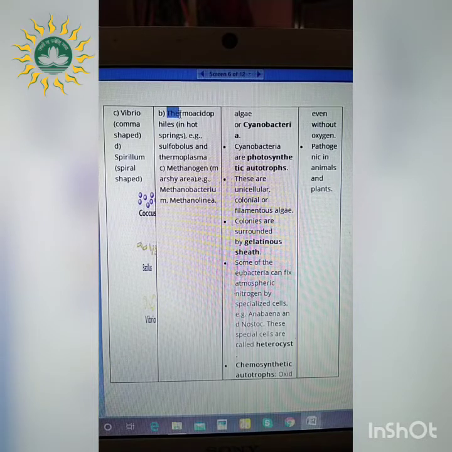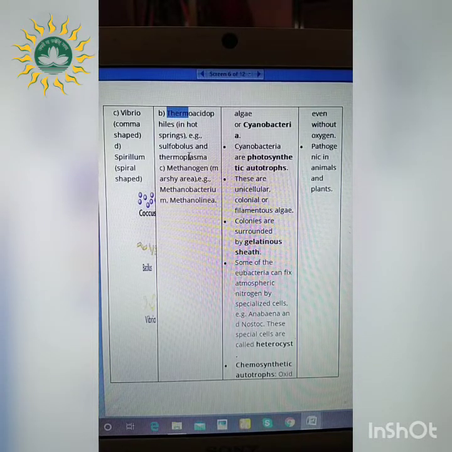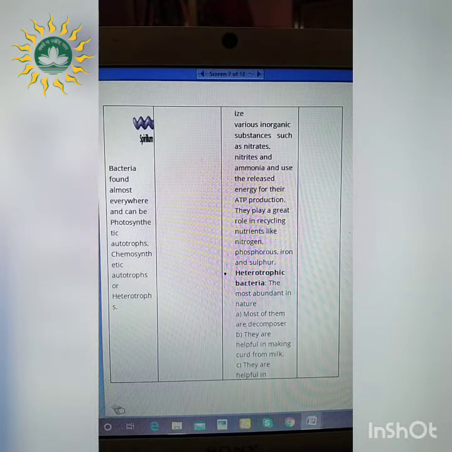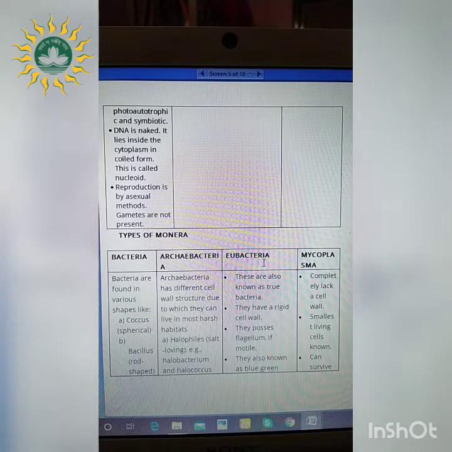So next one is thermoacidophiles, that means the hot springs. Thermo refers to hot or heat temperature conditions. So the hot springs, for example, Sulfolobus and Thermoplasma. And the methanogens, what are those? They are present in marshy areas. For example, Methanobacterium and Methanolinea. Right? So the next classification of this kingdom Monera is Eubacteria.